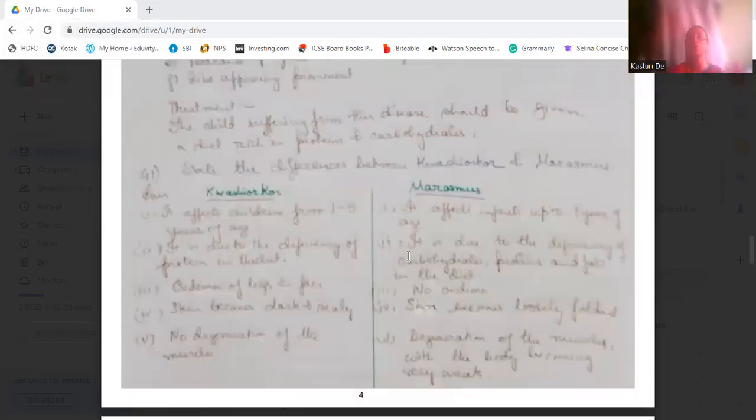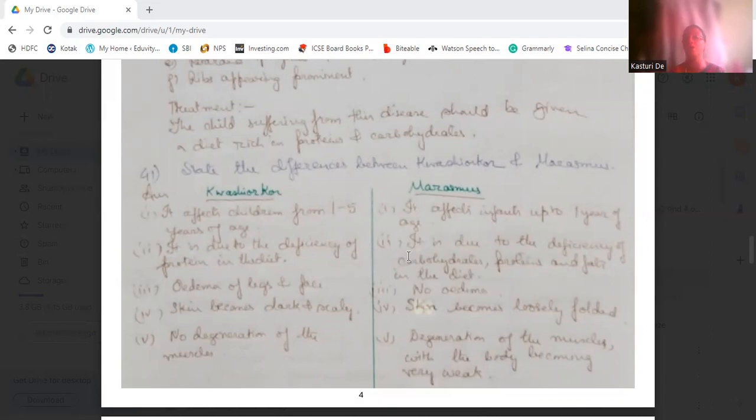So kwashiorkor affects children from 1 to 5 years of age, and marasmus affects infants up to 1 year of age. Okay. Then kwashiorkor is due to the deficiency of protein in the diet, whereas marasmus is due to deficiency of all three, that is carbohydrates, proteins, and fats in the diet. Okay.